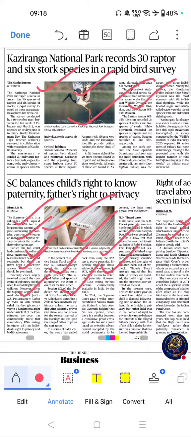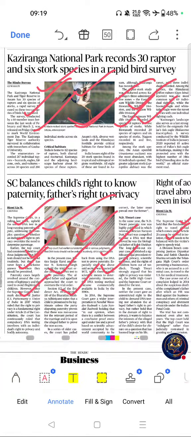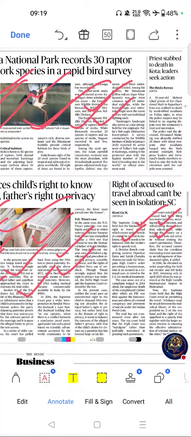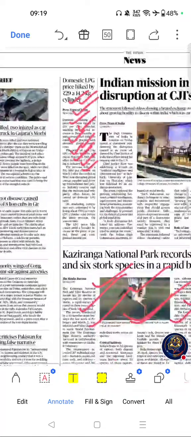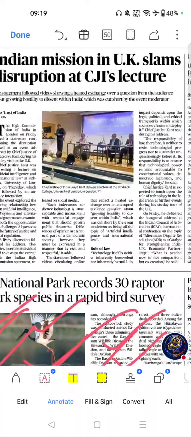Key themes are Kaziranga National Park, raptors, storks, Fowler's fish eagle, and biodiversity conservation. Next important article from this page was this one.